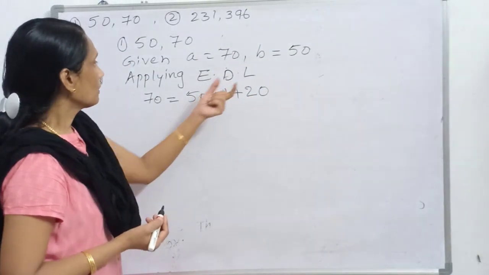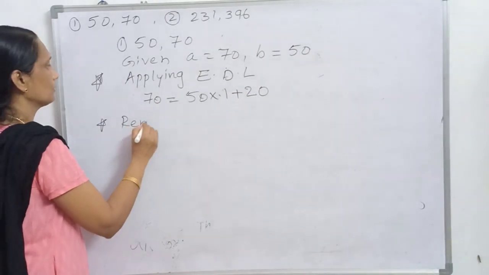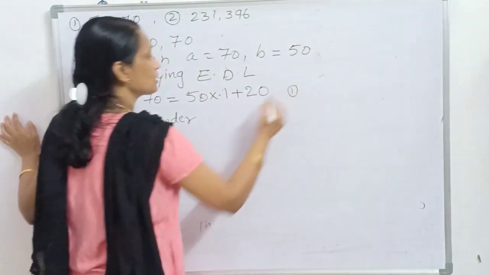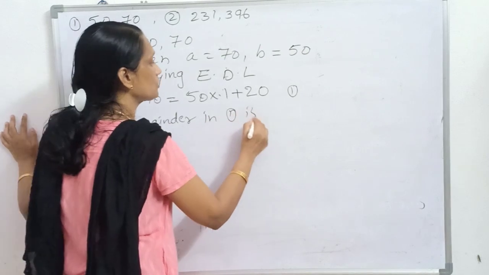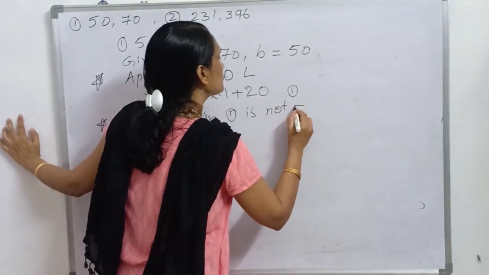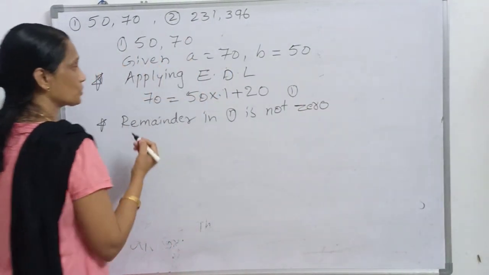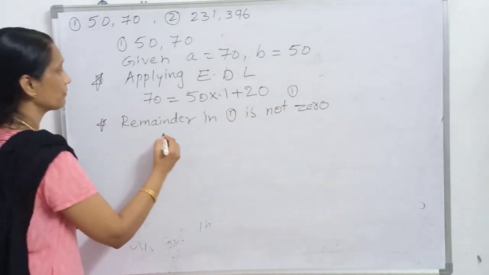So the remainder is not 0 in the first step. In the next step, what do we have to do?